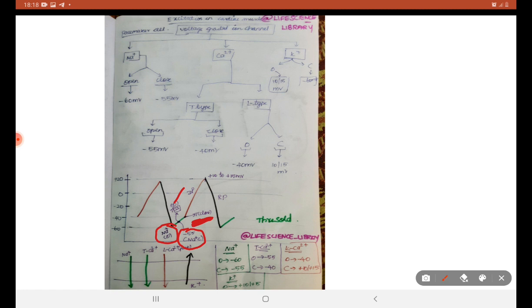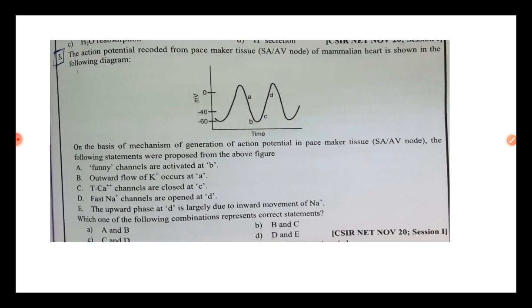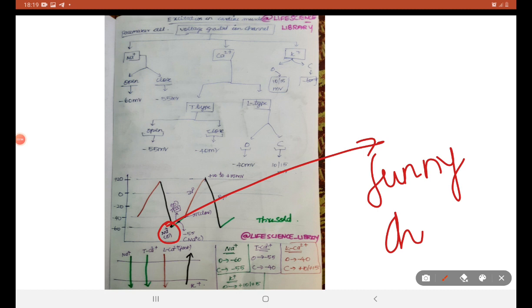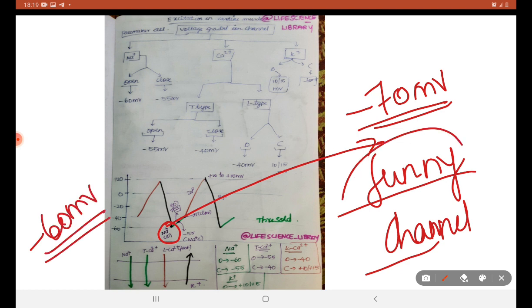Calcium L channel open, and this complete depolarization occurred due to calcium L channel, and it reaches peak at plus 10 plus 15, and it again comes to the base point. This is the overall idea. This Na plus channel is called as funny channel, because the resting membrane potential for all others is minus 70 mV and resting membrane potential for this is minus 60 mV. So it is called as funny channel.